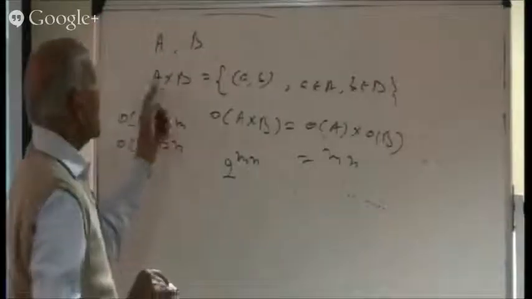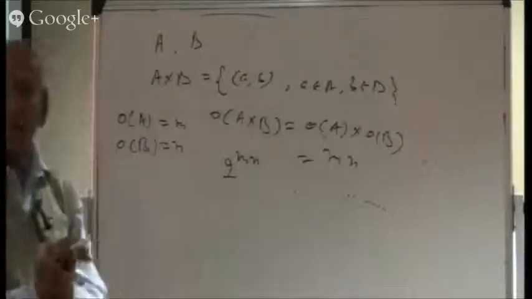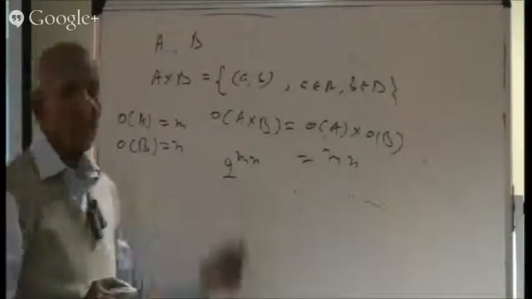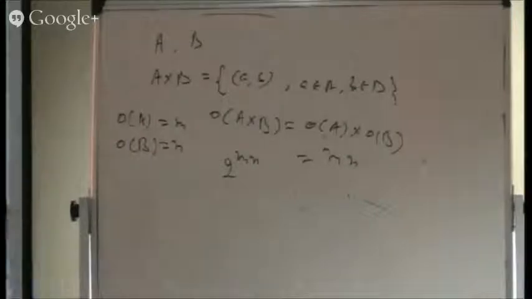So every subset will be a relation. That gives you how many relations are possible from A to B. The number of relations possible from A to B is quite a big number, 2 raised to the power m into n. Is it right? Number of relations.